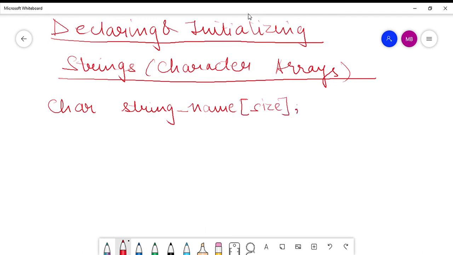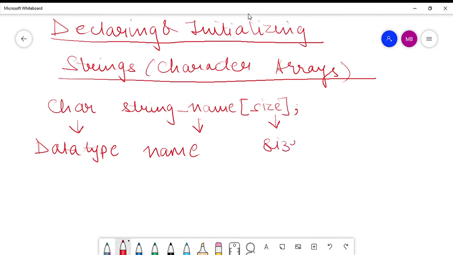So basically a character array is known as a string. So you have to give the data type, then the name of the character array or the string, and then specify the size of the character array or the string.